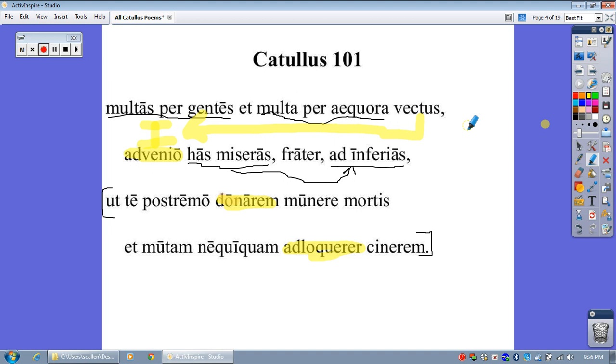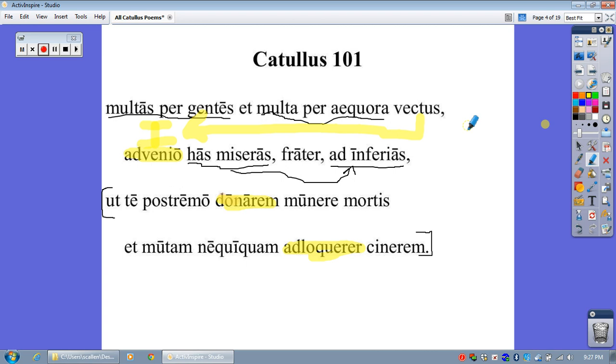Vectus, having been carried through many races or nations or tribes, however you want to translate gentes, and through many seas or oceans, I advenio, that means arrive. I arrive, O brother, at these wretched tributes to the dead. Oh, wow. So what does this tell us? Think about it. Having been carried through many tribes and through many seas, I arrive, O brother, at these wretched tributes to the dead. Tells us quite a number of things, actually.